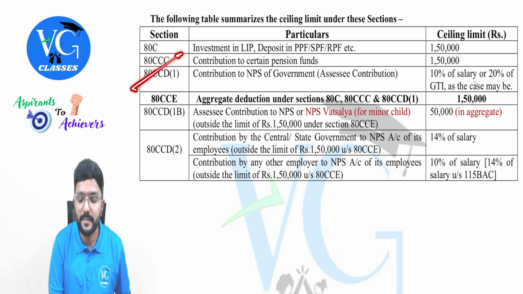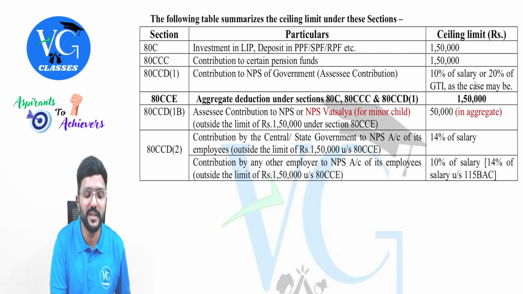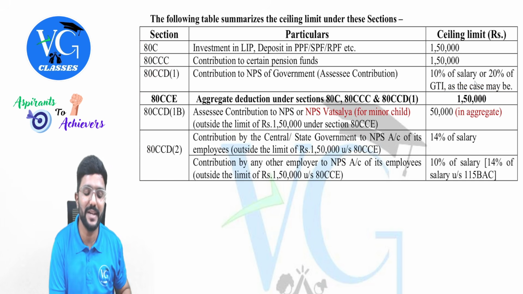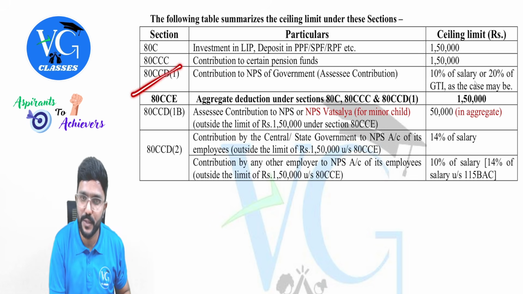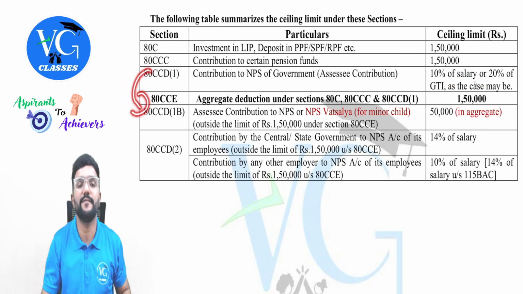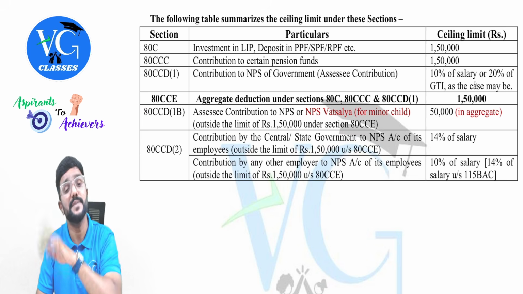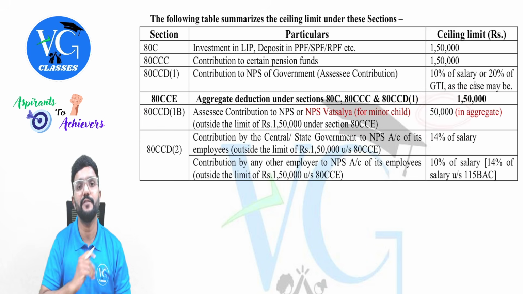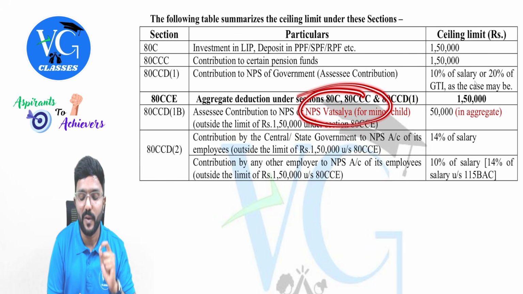But 1 comes under the maximum limit of 150. So most of the assessees who are following this may already have deductions under section 80C, 80CCC as well as 80CCD. So if they are not able to claim under subsection 1 because of this maximum cap, then they can push the deduction to section 80CCD subsection 1. Yes. So maximum is how much? 50,000 for assessee contribution.